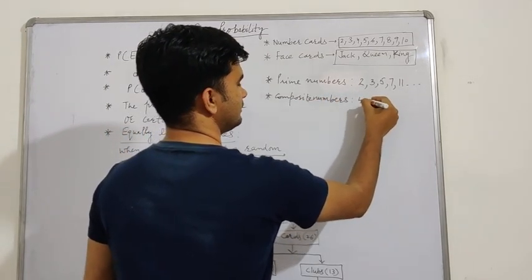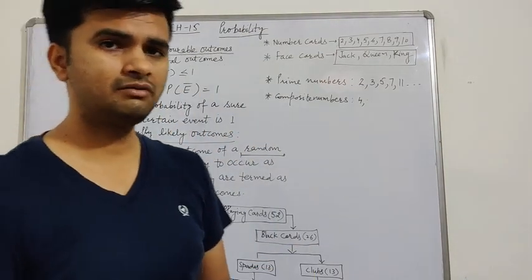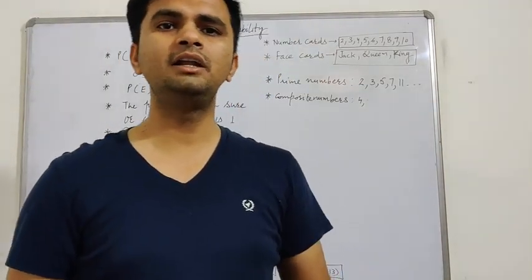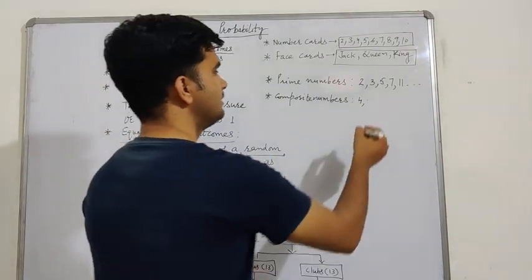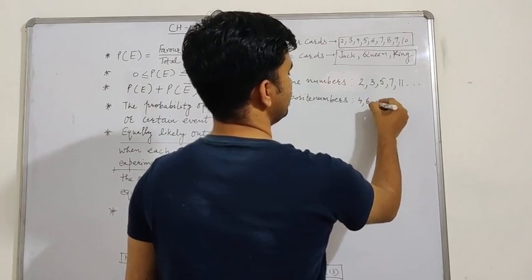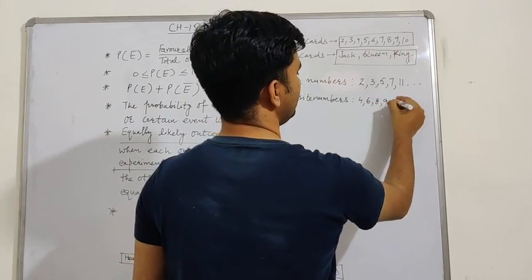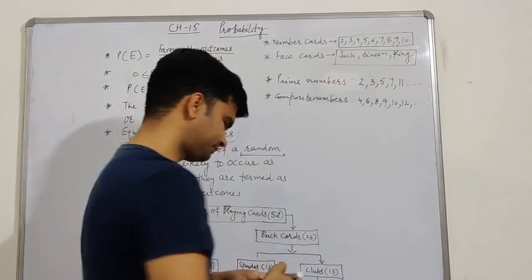Composite numbers. Now, what are the composite numbers? Those numbers which have factors other than 1 and the number itself are called composite numbers. And the first composite number is 4, then 6, 8, 9, 10, 12, and so on.